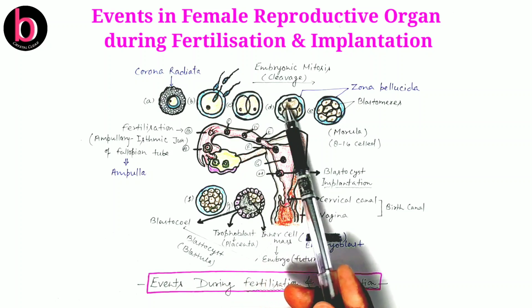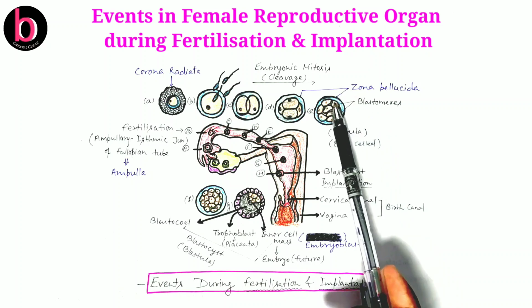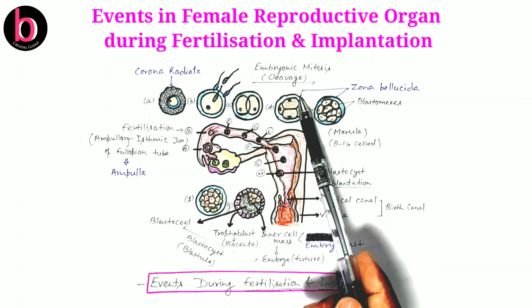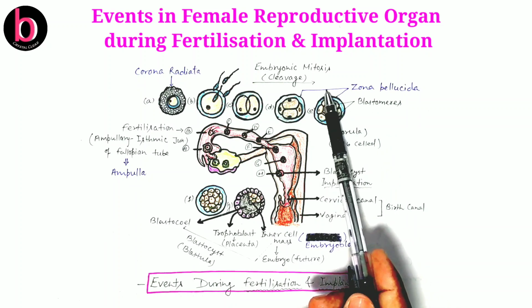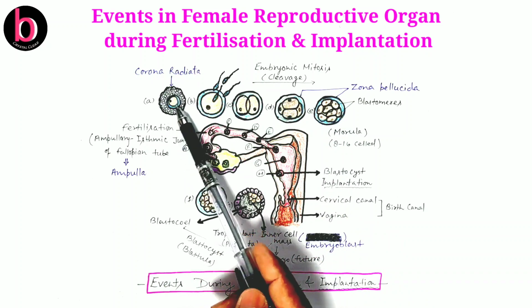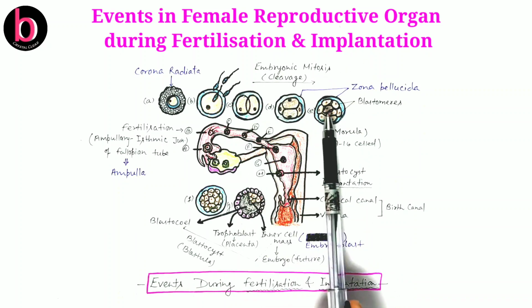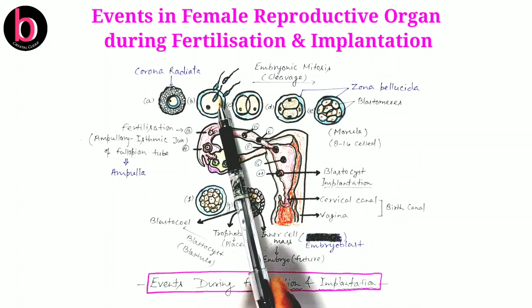Here each cell is known as a blastomere, and the blastomeres are still covered by zona pellucida. Later on, after fertilization, the corona radiata disintegrates while the zona pellucida continues, and after this there will be movement of the fertilized egg towards the uterus.